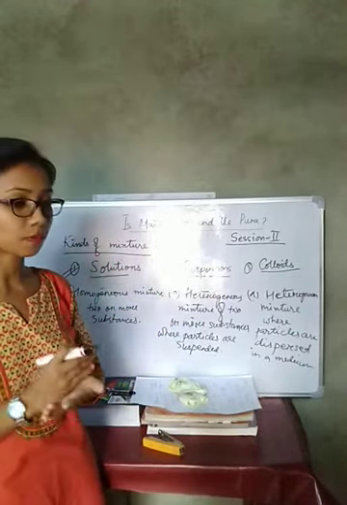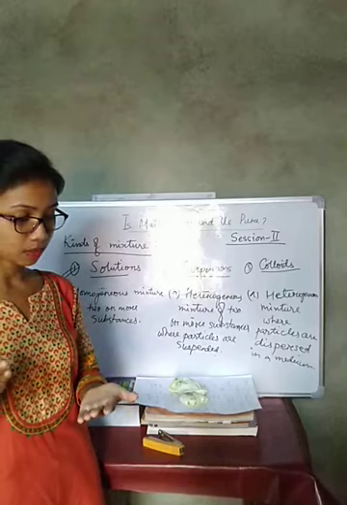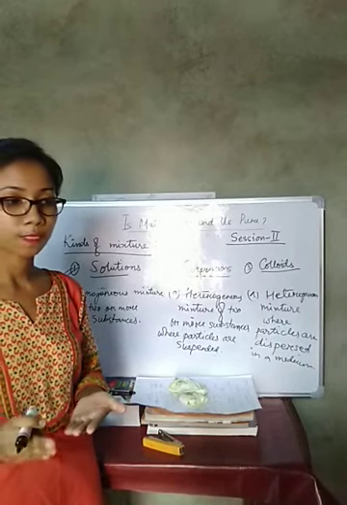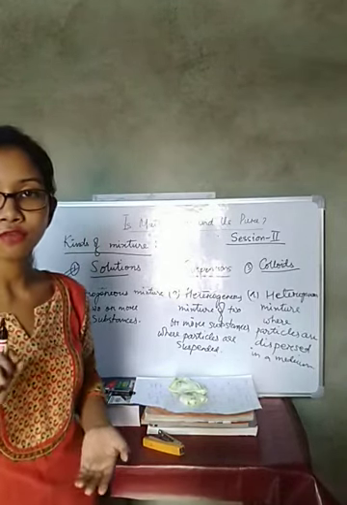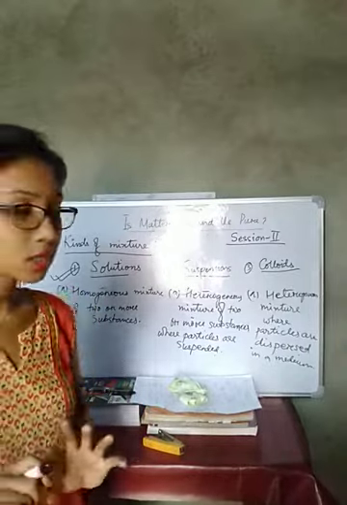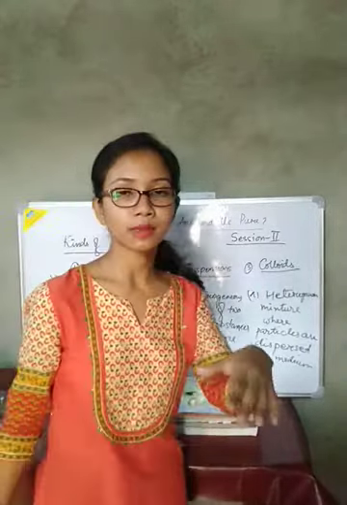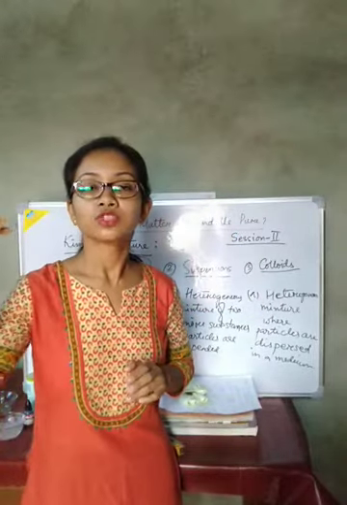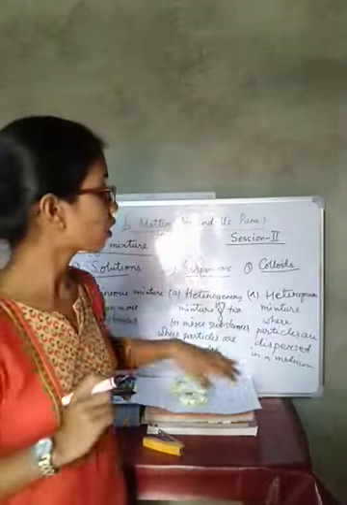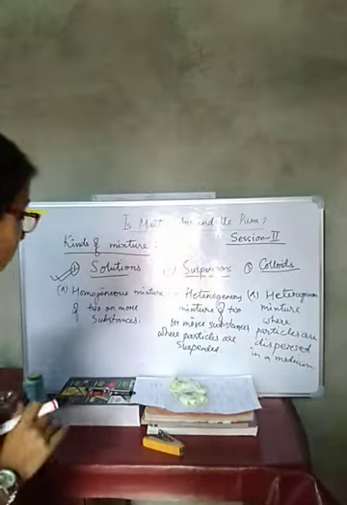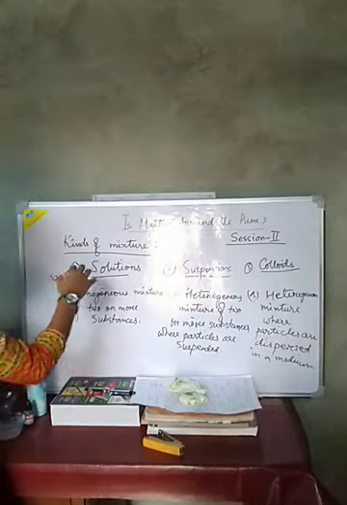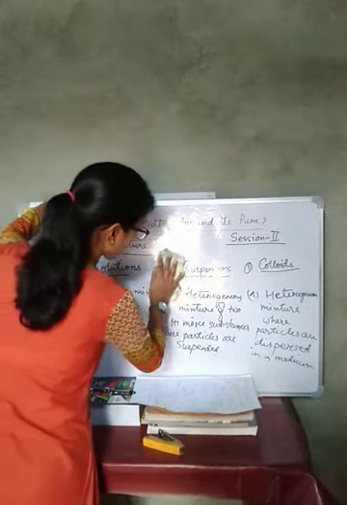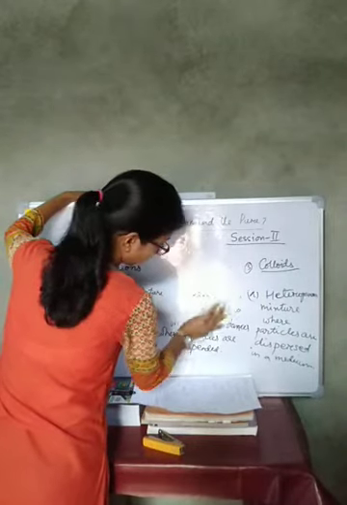Suspensions are, for example, powder plus water, or rice flour plus water. Examples of colloids are detergent solution, butter, cheese and milk. Now let us discuss what a solution is and what the properties of a solution are.